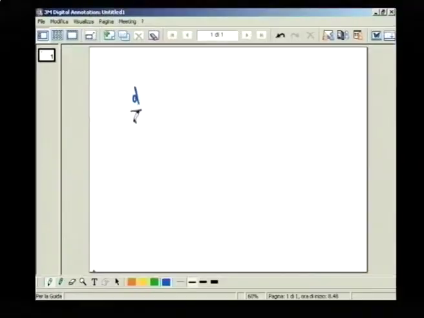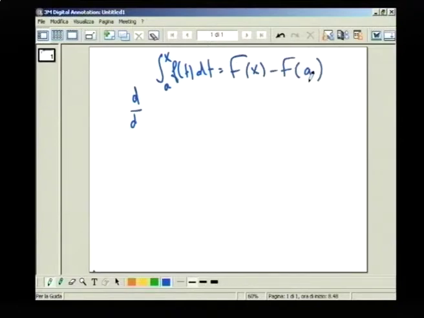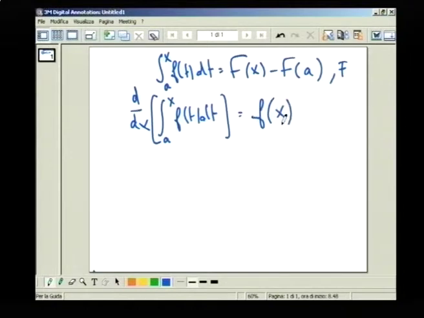And actually this was answered efficiently by Cauchy, because the fundamental theorem of Cauchy tells you that the integral from a to x of f of t dt is equal to capital F of x minus capital F of a, where f has an antiderivative capital F. Now, if you differentiate this with respect to x, you get f of x, which means simply that what you have here is an integral, and when you differentiate it, you get f of x. In other words, this is an antiderivative.